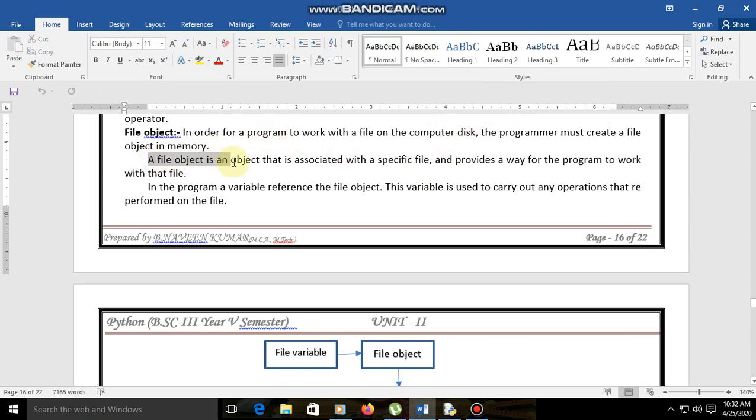A file object is an object that is associated with a specific file, right? That means the file object is compulsory, and it provides a way for the programmer to work with that file. The programmer can easily use that file and write the records. In the program, a variable references the file object, and this variable is used to carry out any operations performed on the file. So by using the file variable, we can call that object.